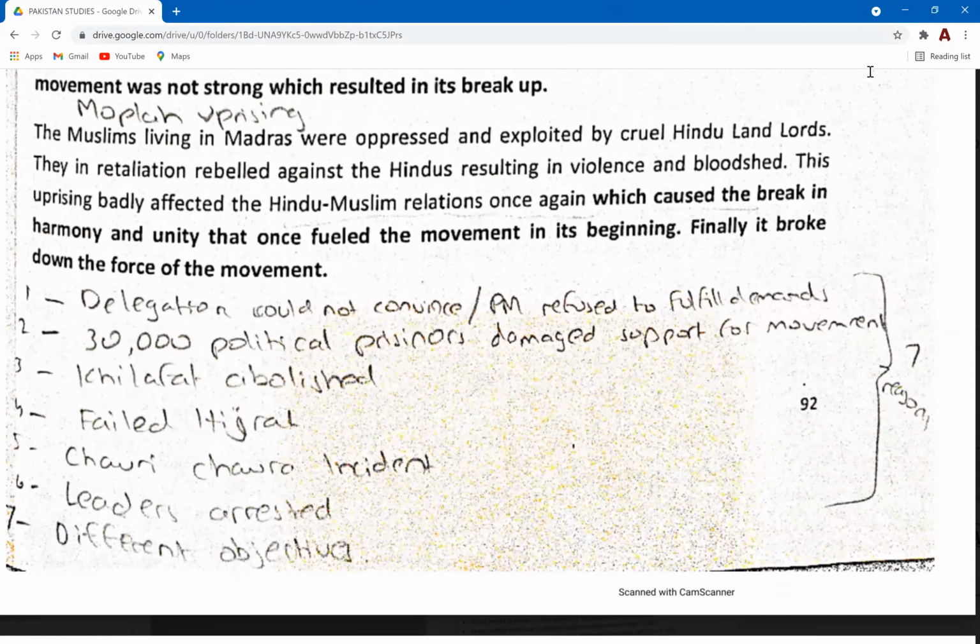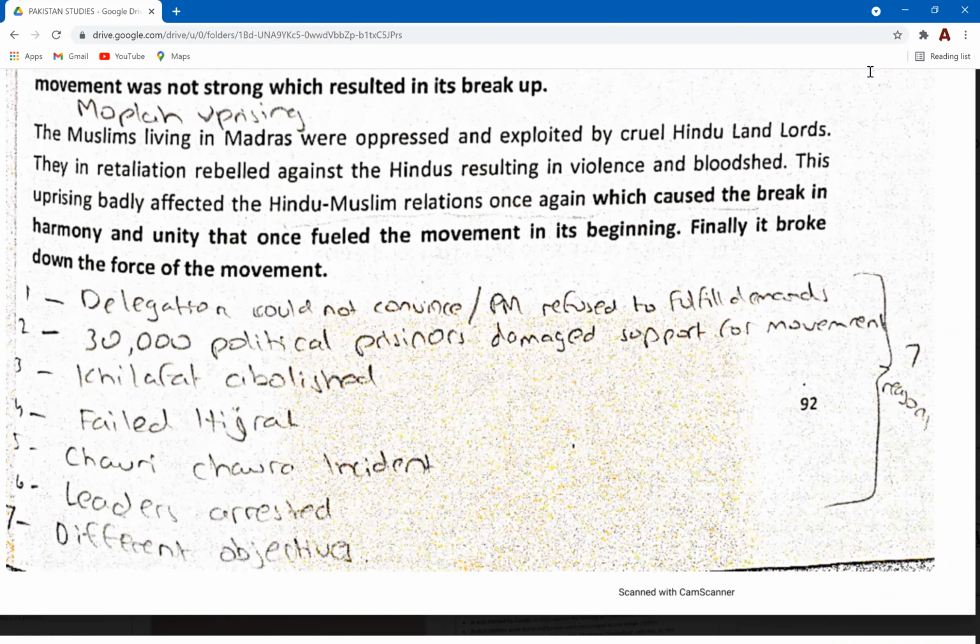So can I answer? Yes, sure. So when the Hindus left the support and when Gandhi just left the movement. So you think that was the most important reason? How would you justify that? I mean, how would you explain this?